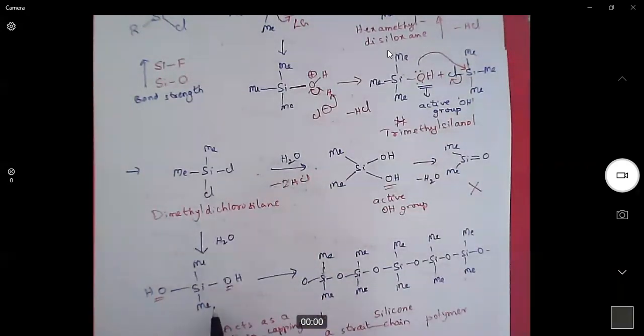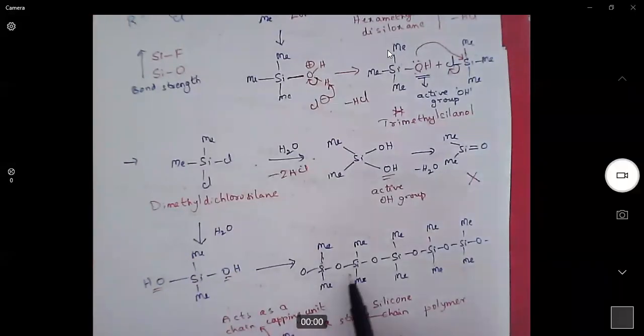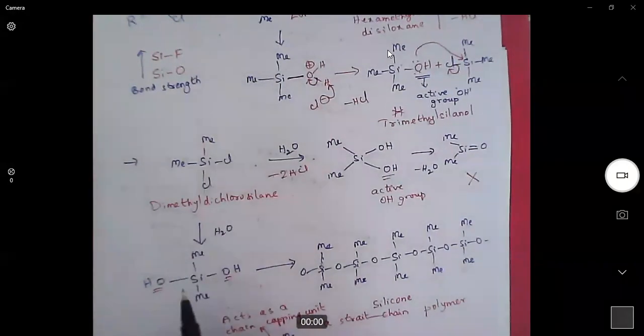Instead, they will undergo polymerization to generate long chains of molecules. Here we have two halogens, so initially it generates two hydroxy groups on the silicon by replacing these two halogens. So we have two active OH groups.